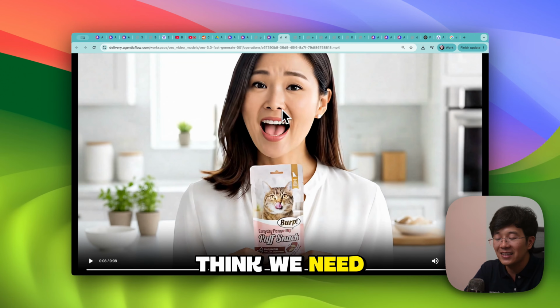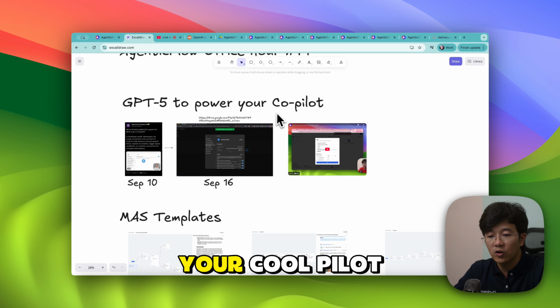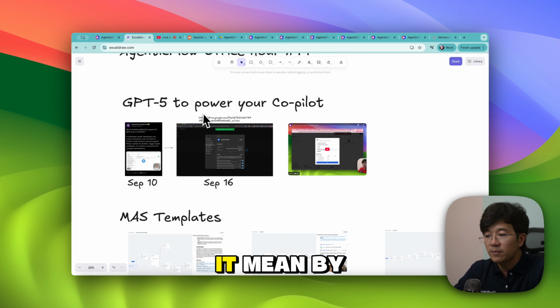It doesn't make sense, right? We are proposing cat food and she is talking about something else that is totally not relevant. So I think we need to modify some of the prompt. GPT-5 to power your Copilot. So what does it mean by that?